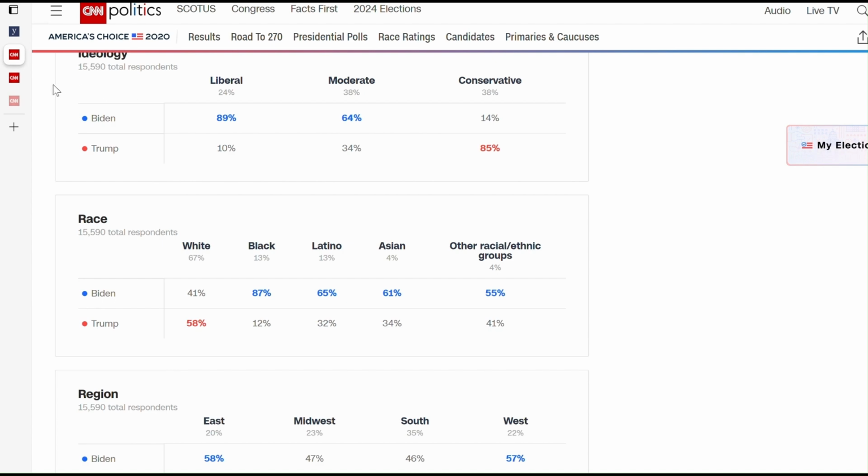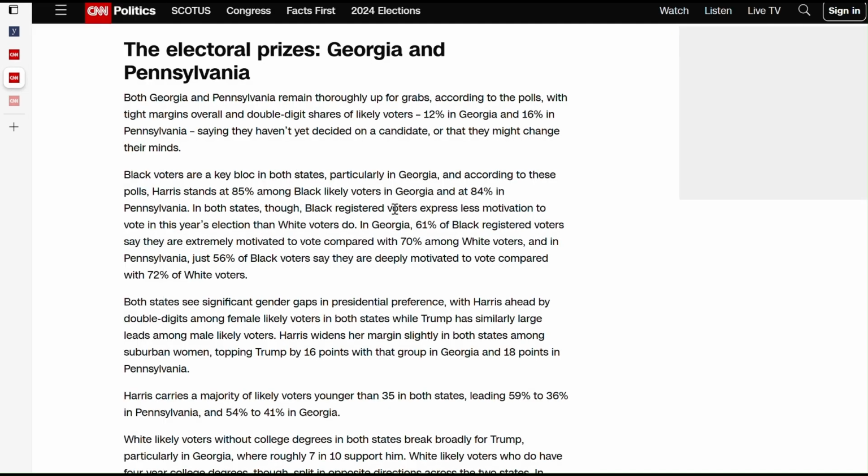The real alarm bell for Harris, the real red flag, I think, is those two numbers, 61% and 56% respectively in Georgia and Pennsylvania, of Black voters who say they are extremely motivated to vote. This compares with 70% in Georgia and 72% in Pennsylvania of white voters who say they are energized and want to vote. This is something to take into account.